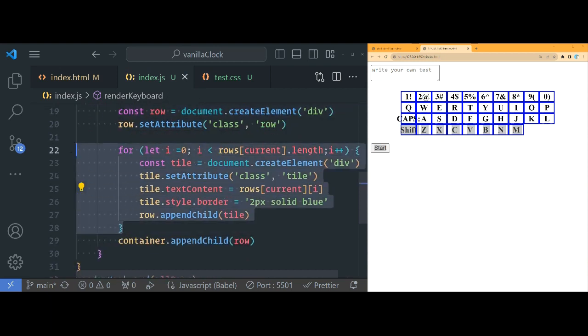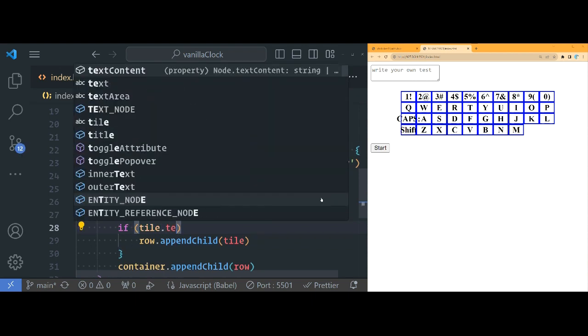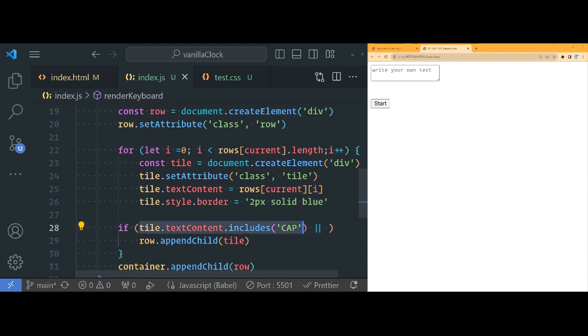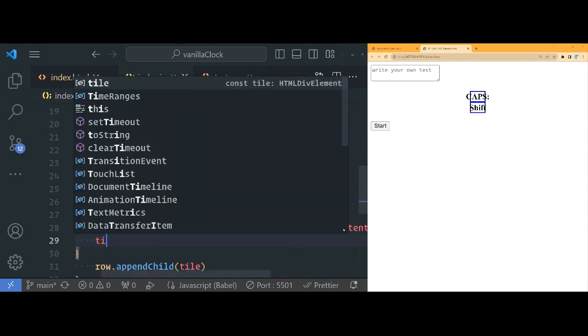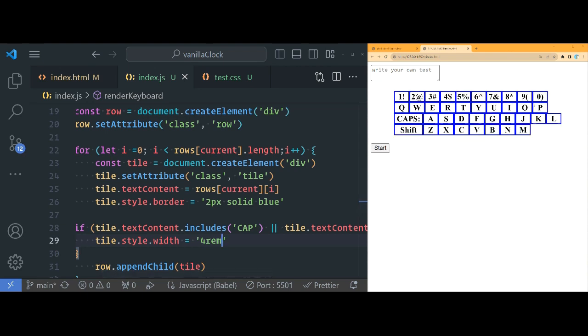Can we style it from here? Yeah. So before we append it, we can say, let's do an if statement outside here. So if tile.textContent dot includes, if it includes cap, or copy this, if it includes shift, then let's do tile.style.width is equal to 4 rem in strings. See here. Cool, right?